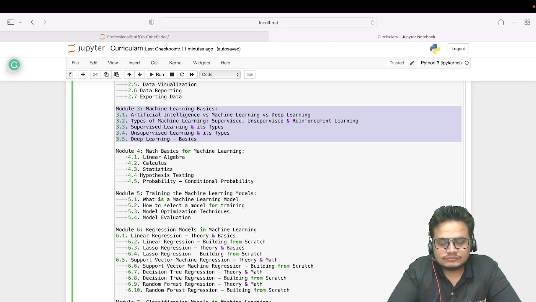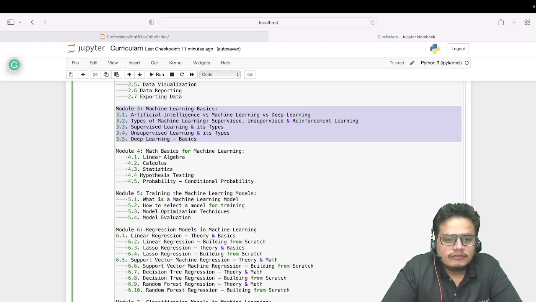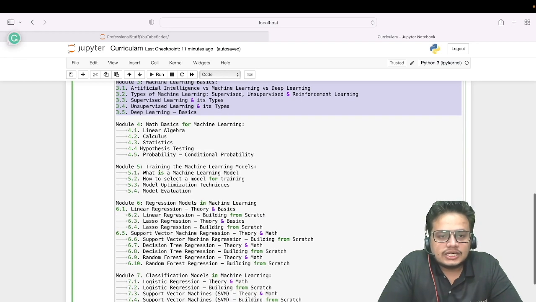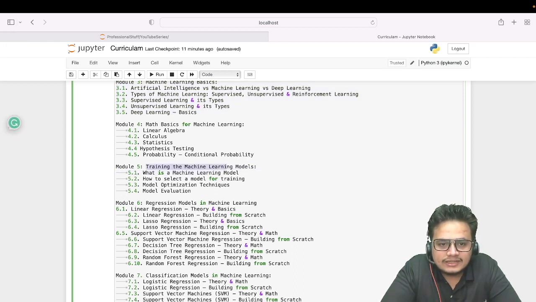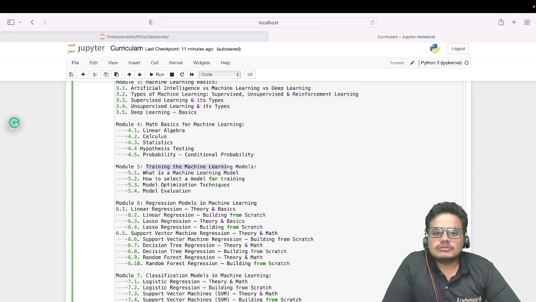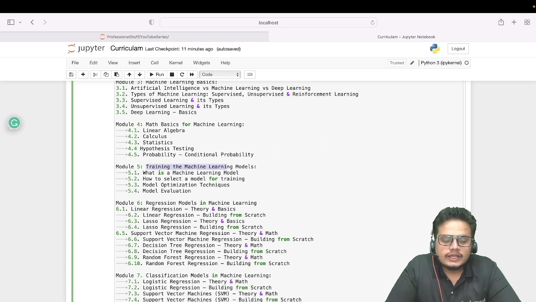Right? So then we will be following various modules that are required for machine learning. Right? Like how do we train a model? How do we select a model? How do we optimize a model? What are the model evaluation methods, or you can say metrics. We will be studying about them in module 5.